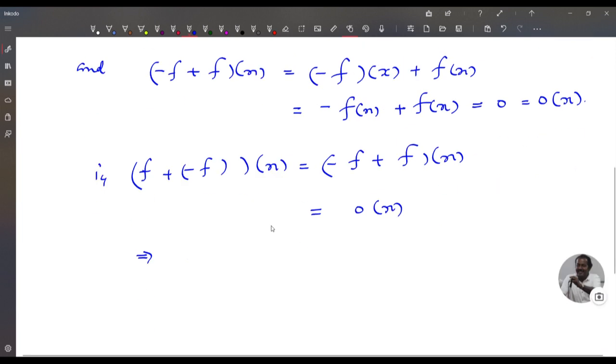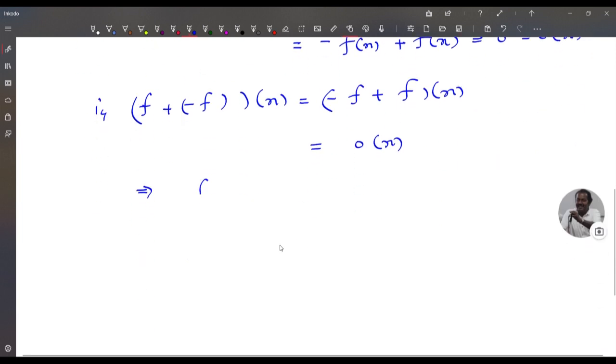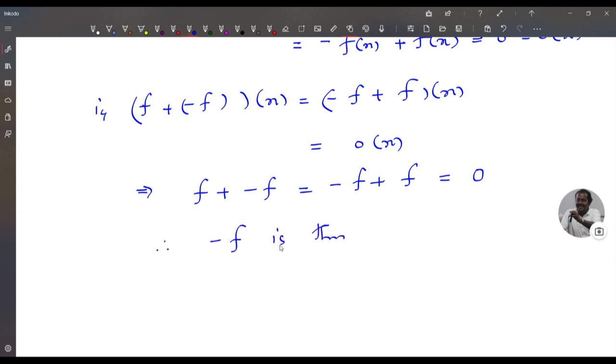So this implies f plus minus f equals minus f plus f equals the zero function. Therefore, minus f is the additive inverse of f in F.